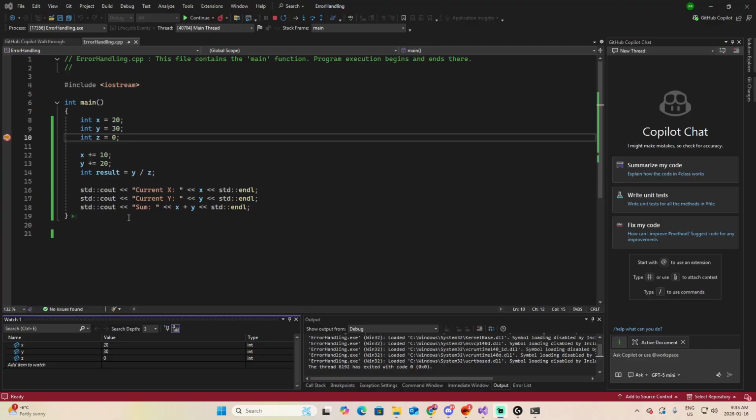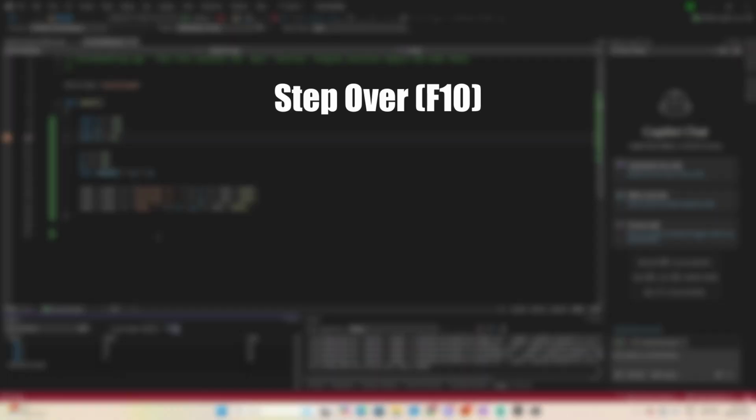The next thing is to start stepping through code. Now that your program is paused and you have these variables set that you are inspecting, you can control the code one line at a time. The main stepping commands are step over, F10, which executes the current line and moves to the next line. This is great when you do not want to enter inside a function. You just want to step over because you know that your function is working and you don't want to waste time on it.